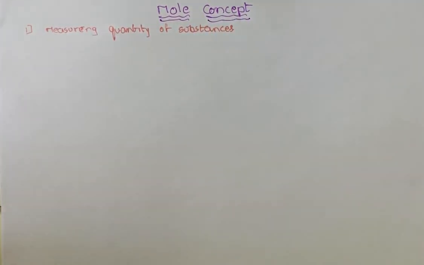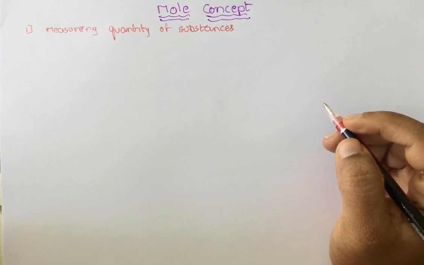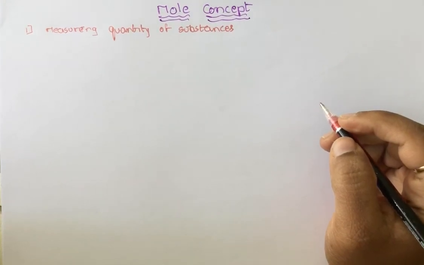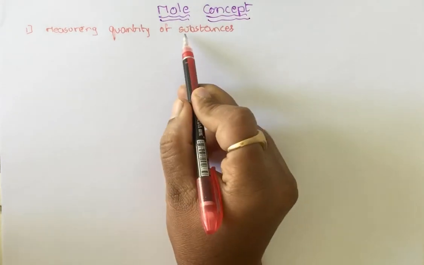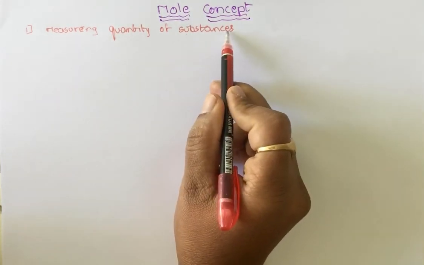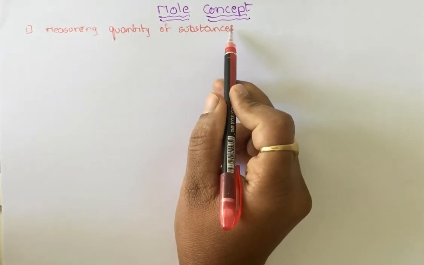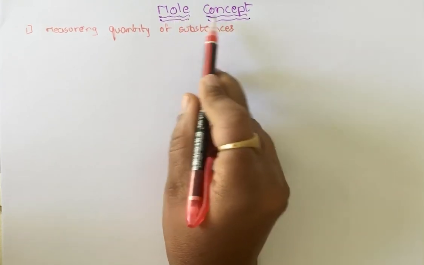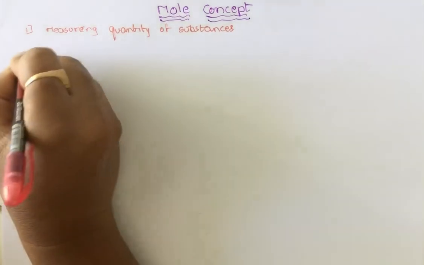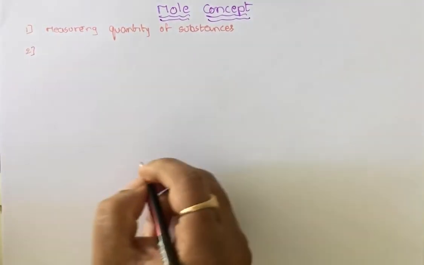How do we measure liquids? In liters. Similarly, to measure solids, kgs. In the same way, in chemistry, to measure substances, they may be molecules or atoms or a compound, we use mole concept.